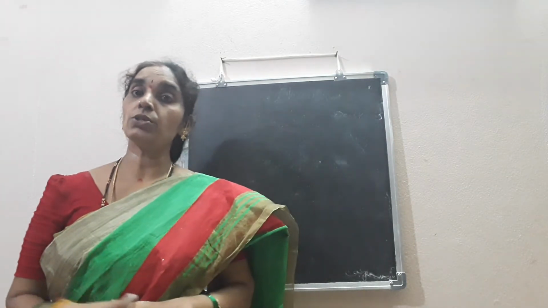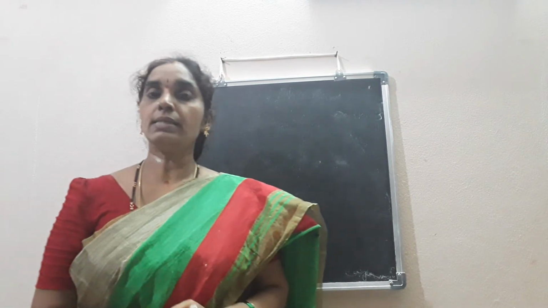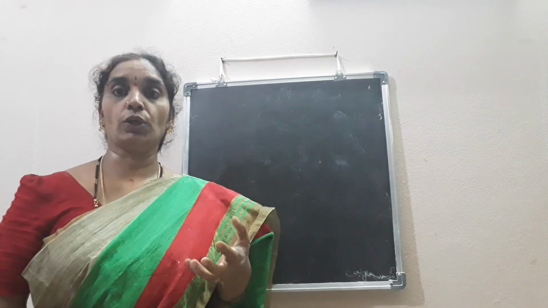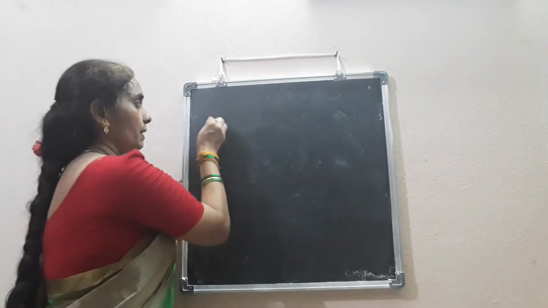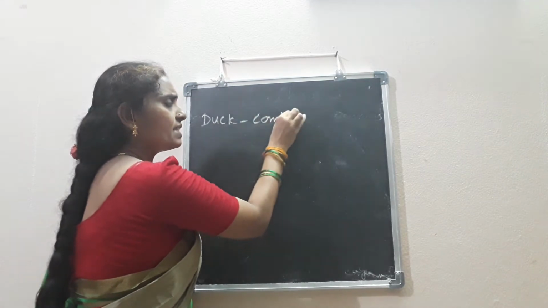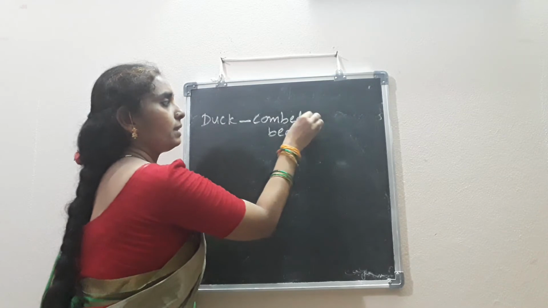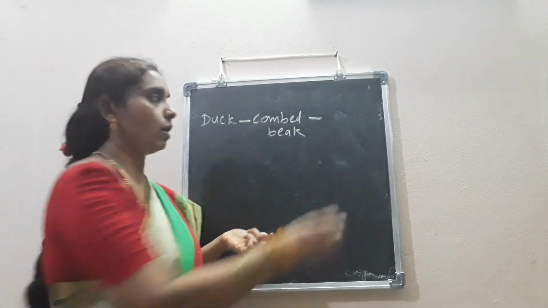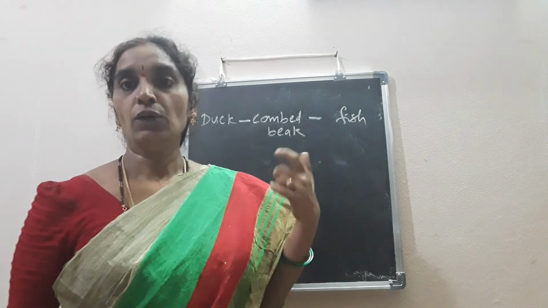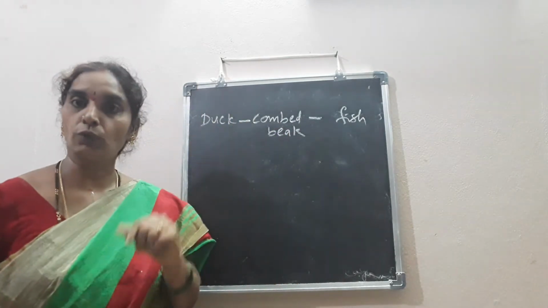In the ponds there are also several other organisms that you see, like fish and so on, isn't it? So the duck is an omnivore. It eats the fishes in the water and also it has a combed beak, isn't it? Duck has a combed beak which has teeth. Its teeth are used to filter the water for food. Is it clear, children?